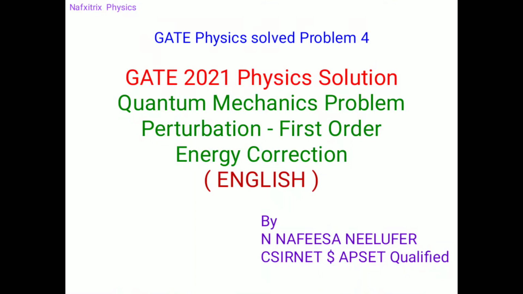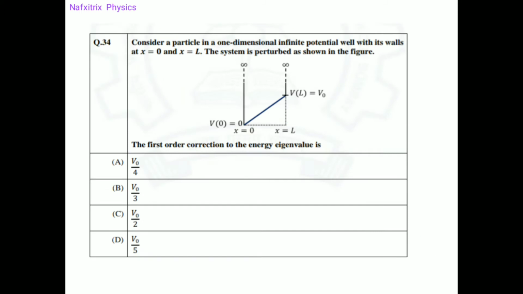So let's discuss a problem from GATE 2021 physics. This is from quantum mechanics and it is related to perturbation and first order energy correction. So here is the problem.